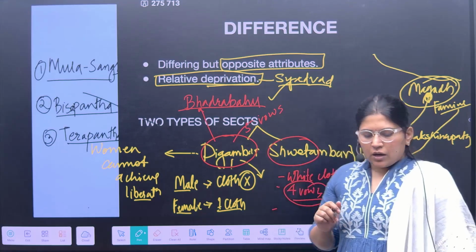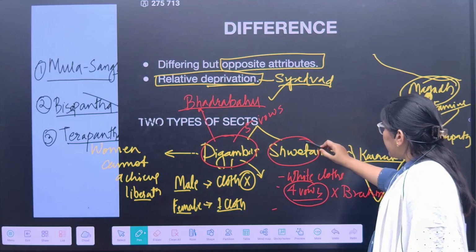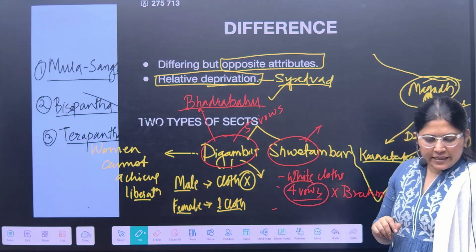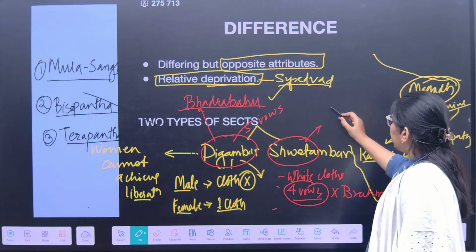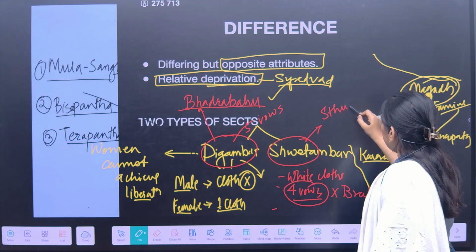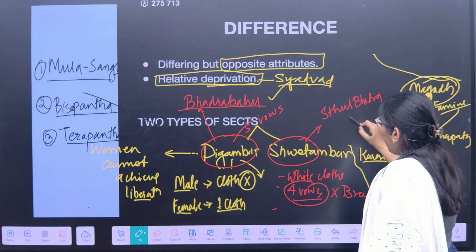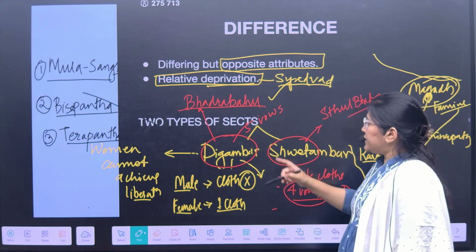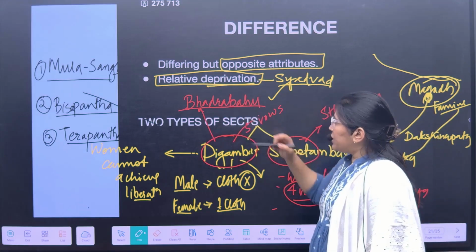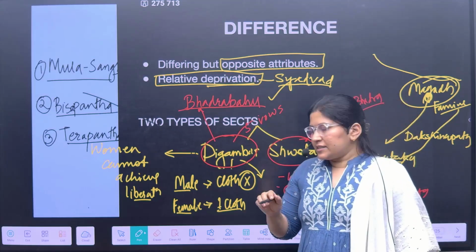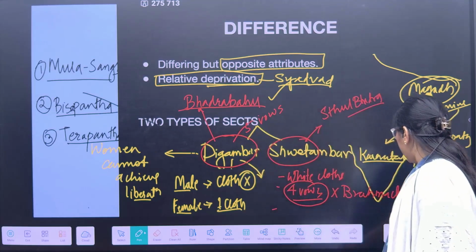Beyond this, I would like to share one person who was a contemporary of this, and it is Sthulabhadra, who was a contemporary of the Shwetambar. Digambar was Bhadrabahu, and here it is Sthulabhadra. So these are some of the facts which you need to take into consideration.